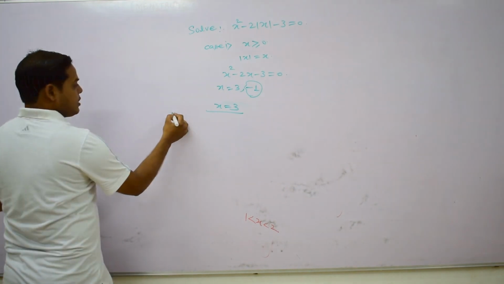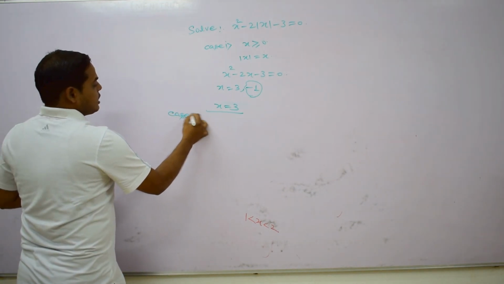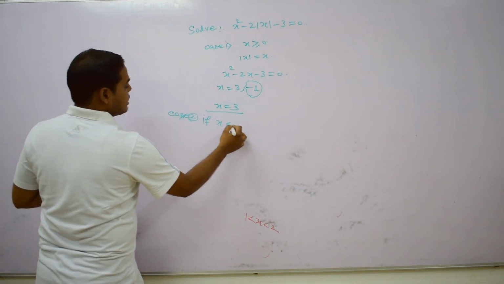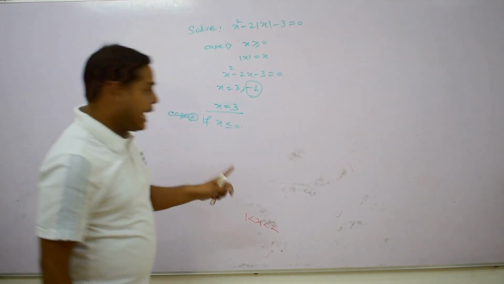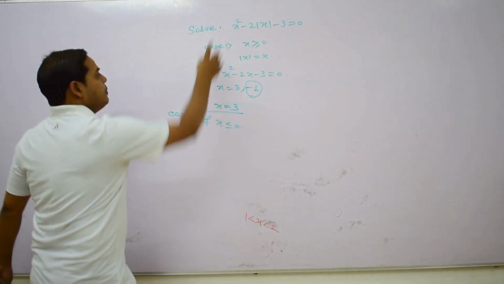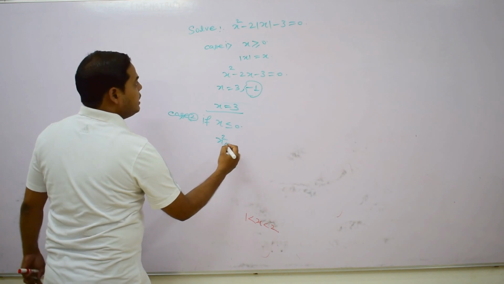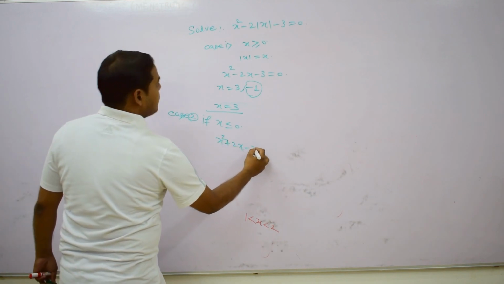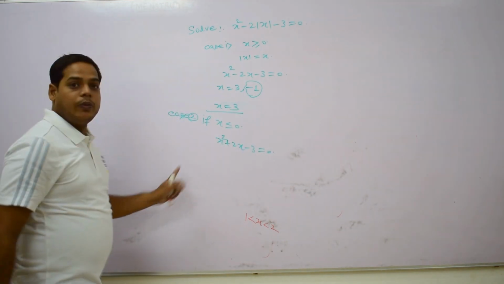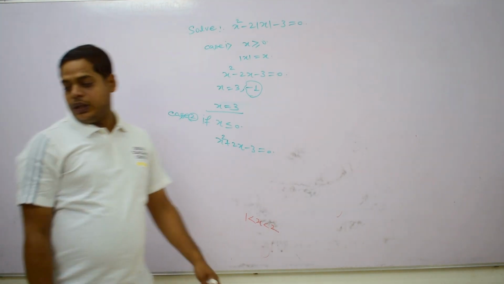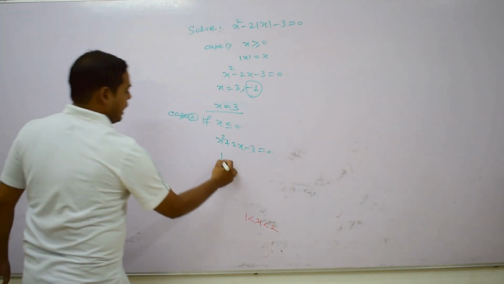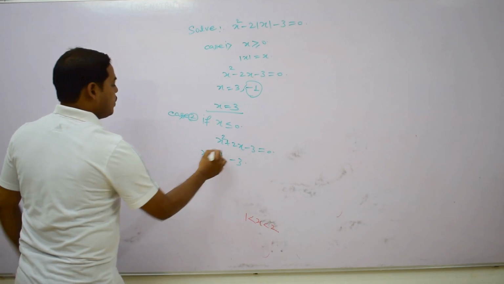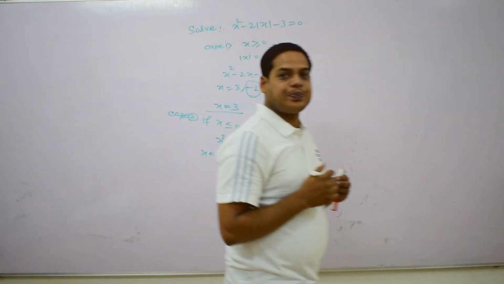Now case number 2, in which we suppose x is less than or equal to 0. When we take x less than or equal to 0, the above equation can be written as x² + 2x − 3 = 0. Now we find the roots, and in such a situation we get 1 and −3. So x = 1 and −3 are its roots.